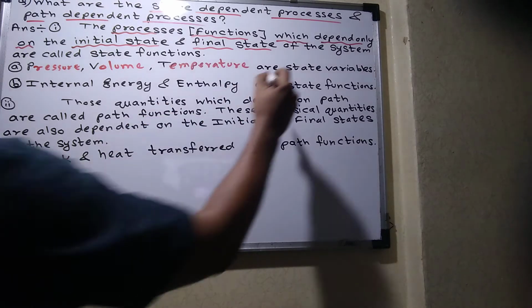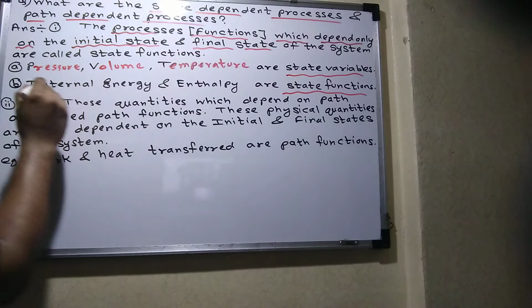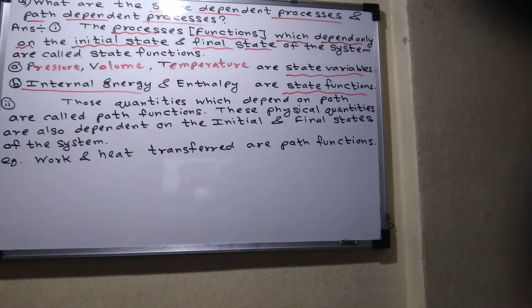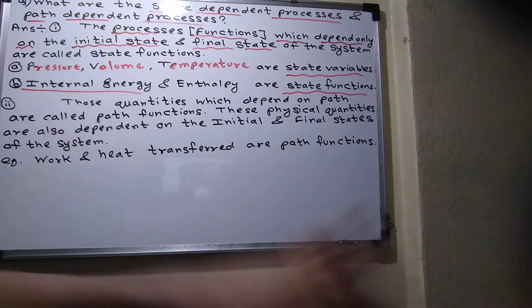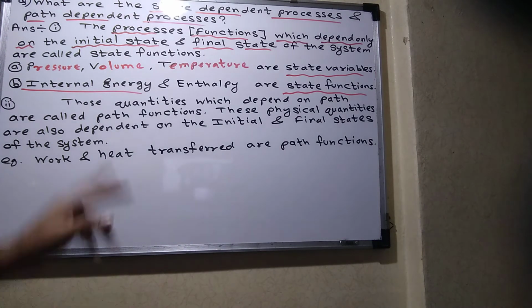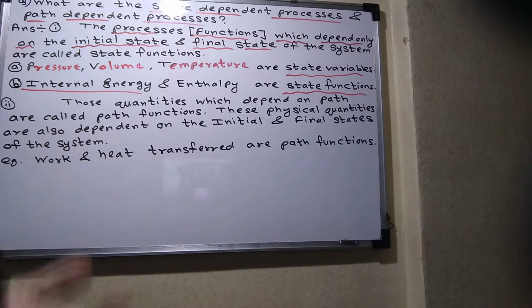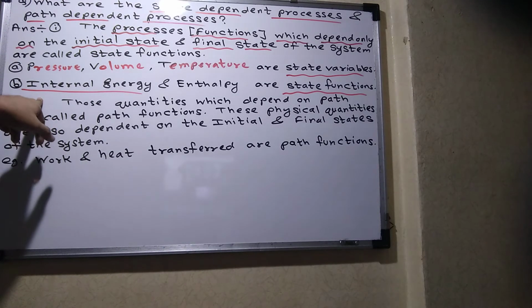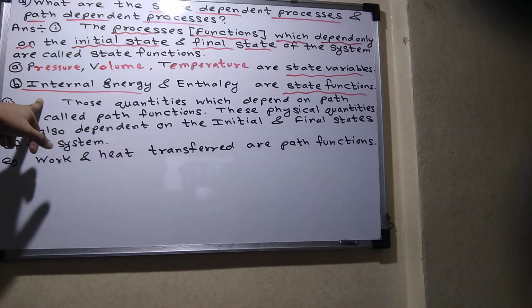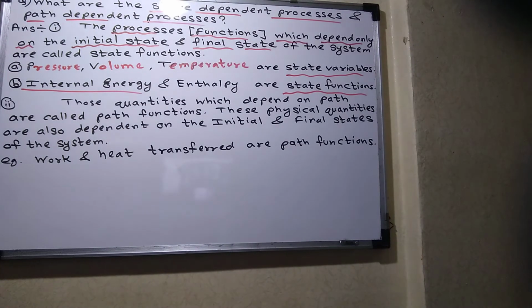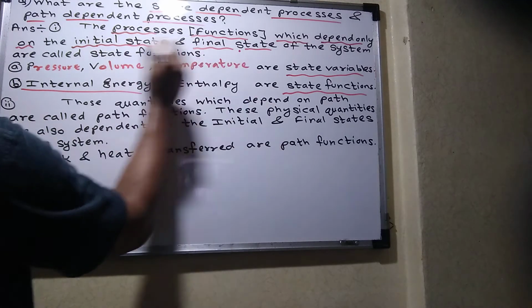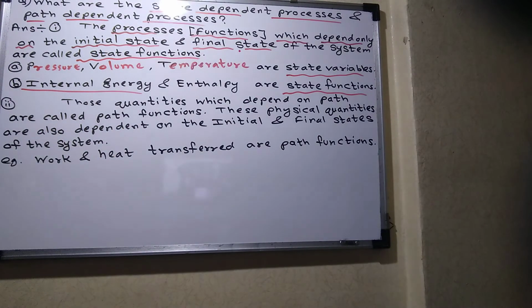Next, state functions. These are state variables, and next is state functions. Function means what? Internal energy depends on some other factor. If it depends on another factor, then it is called a function, because a function is a variable which depends on another variable, for example, y equals f of x. So internal energy is also a state function. In internal energy, we are not interested in what is going on in between, only in the initial internal energy and the final internal energy. That's why internal energy comes under state function. So initial state and final state, that particular process is called state functions.